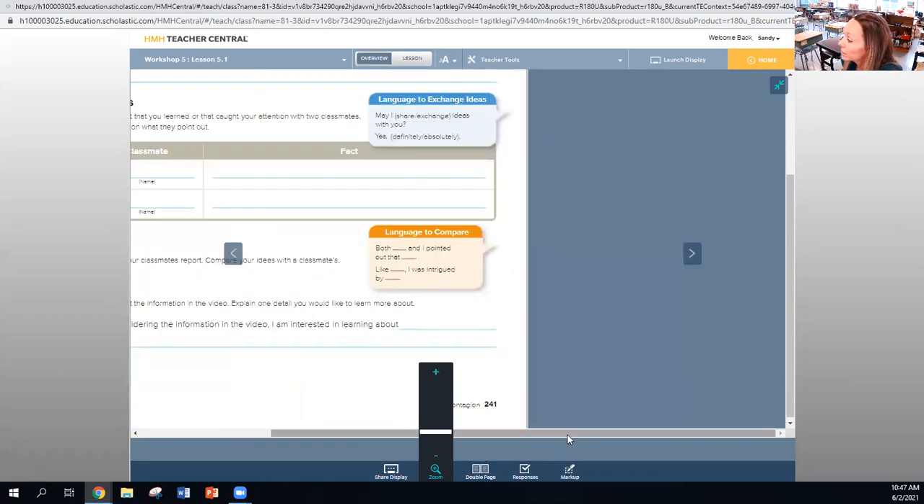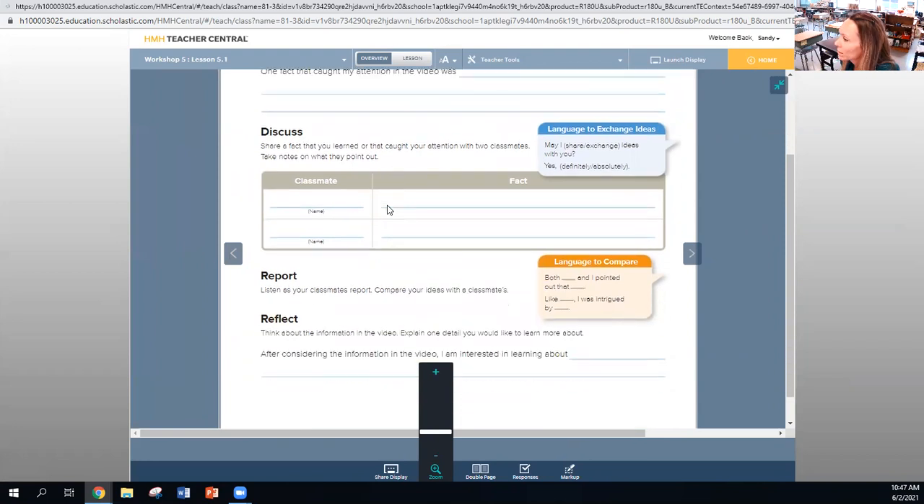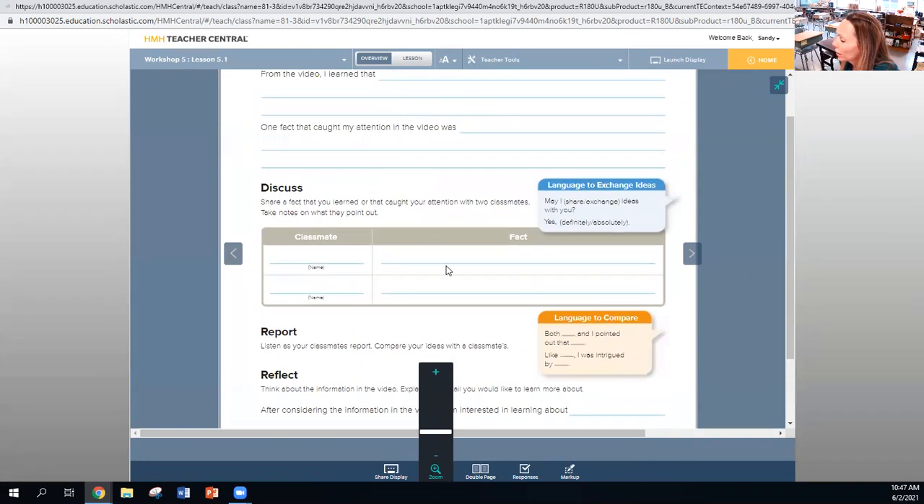Then once the video is done, you'll be doing the write and discuss. So record 2 facts from the video that you learned or that caught your attention. So those are your 2 facts. And then share the facts. What I want you to do is write your facts down up here, because those are the facts you'll be sharing. And then you can share at home those facts, the discussion ones that you chose. You can discuss it with somebody at home.